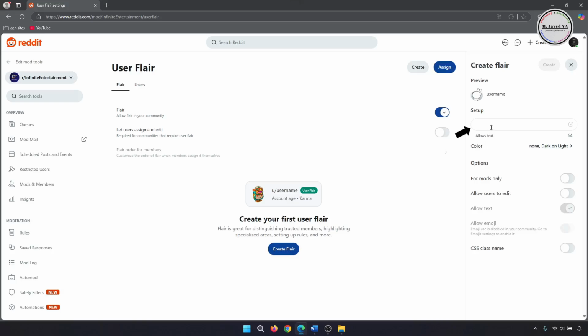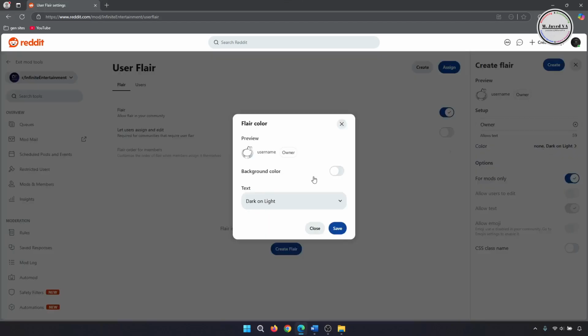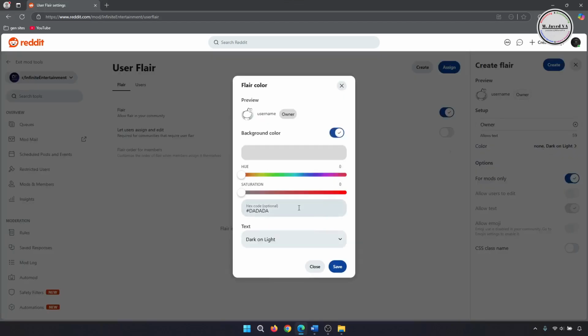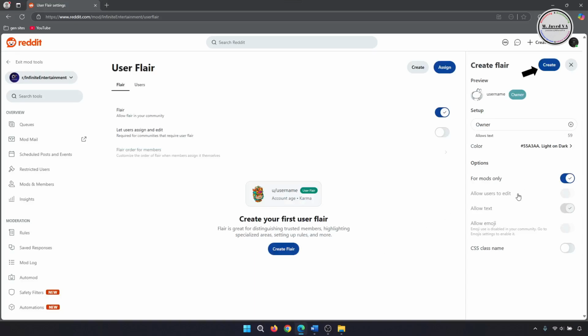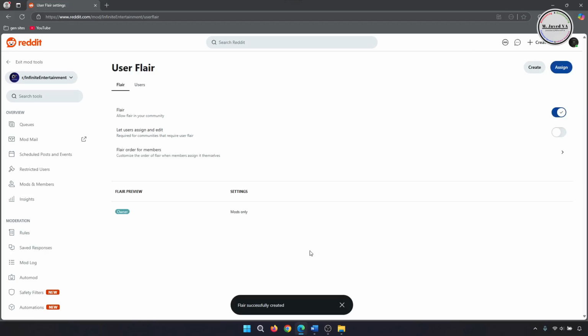Now name it according to the work assigned to this user or moderator. Since there is only one moderator so far, I'm naming it Owner. Since such flares are for mods only, select this option. Moreover, if you want, you can give it a color too. Then click on Create to create your first user flare. And here you can see that the first user flare has been created.